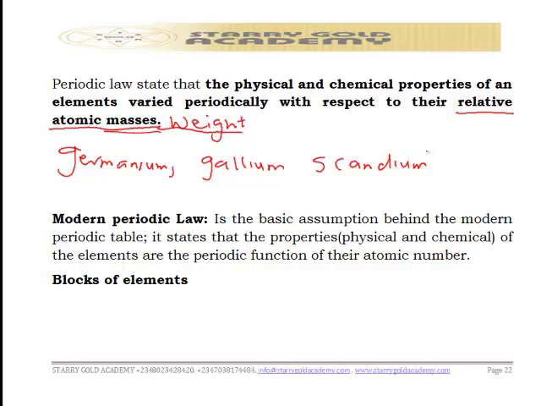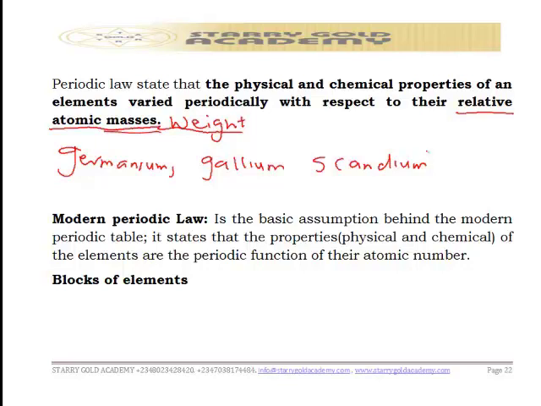But this problem led him to work on the periodic table, and later on he made what we call the modification of the periodic law. So that is what we have as the modern periodic law. The modern periodic law is the basic assumption behind the modern periodic table.